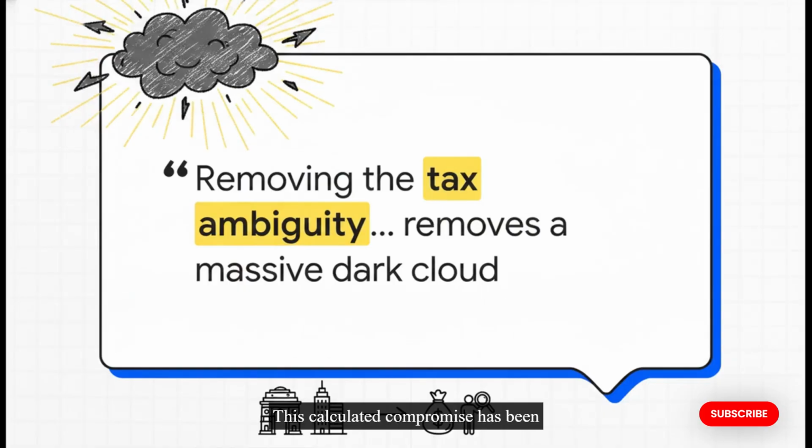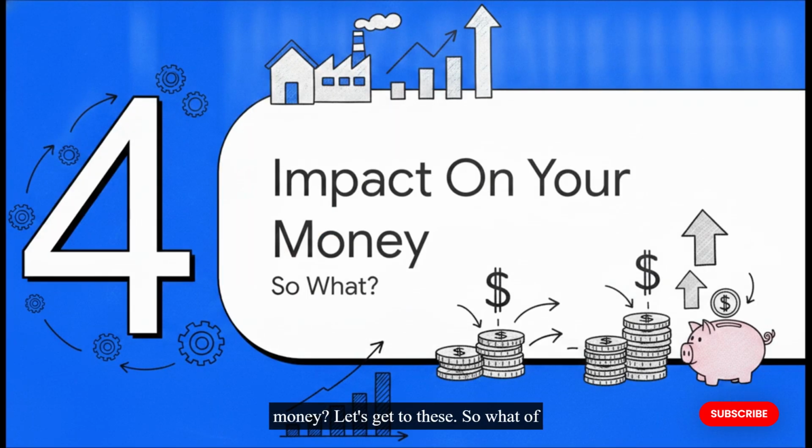And this calculated compromise has been deeply welcomed by the broader financial industry. As the Indian REITs Association pointed out, removing the tax ambiguity around debt distributions removes a massive dark cloud. Why does that even matter? Well, because when foreign institutional investors, huge international pension funds, and domestic retail buyers are looking to pour literally billions of dollars into Indian commercial real estate and infrastructure, they crave one thing above all else: legal certainty. Capital does not like surprises. By settling this tax debate permanently and making the rules crystal clear, the door is now wide open for massive capital expansion across India.